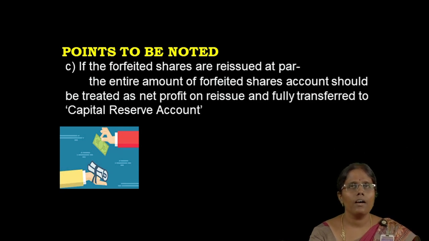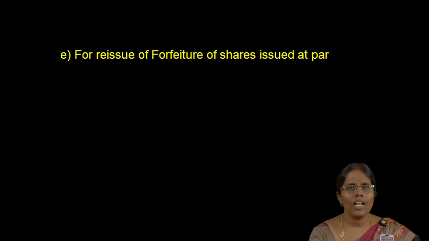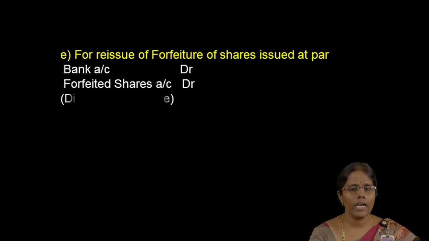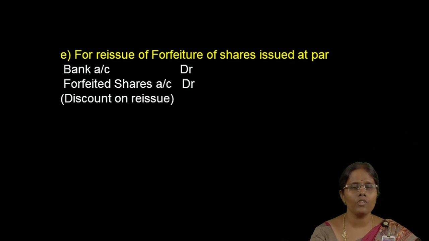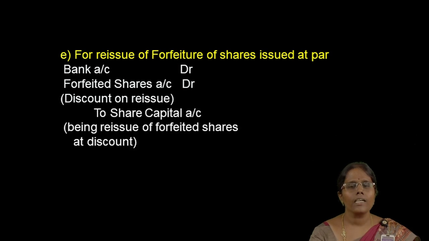and fully transferred to the capital reserve account. The amount collected from the new allottee is treated as a profit of the company and should be transferred to the capital reserve account. For reissue of shares at par value, the entry will be: Bank account debit, forfeited shares account debit. The discount on reissue should be debited in the forfeited shares account, and then share capital account should be credited.